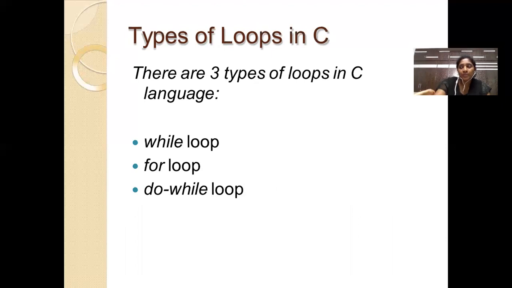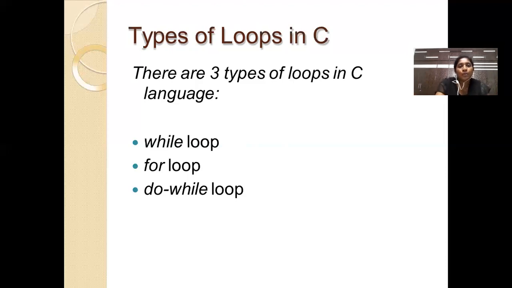Entry control loop is where we check the condition first, and depending on the value it gives, we execute the set of statements. Exit control loop is where we first execute the set of statements at least once, unconditionally, and then check the result with the updated variable.